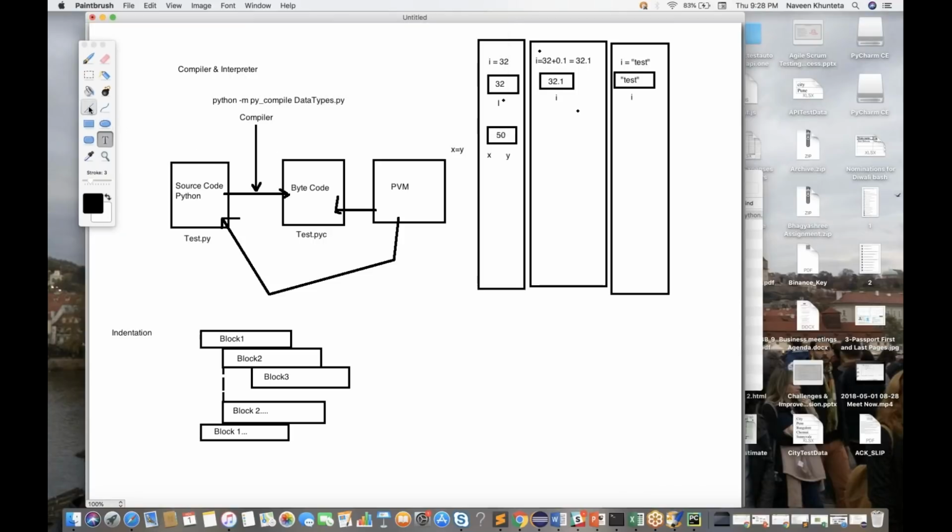So now there are two references for the same object. x is pointing to this one, and y is also pointing to this one. That's why we are getting 50 for both values. So internally it works like this.